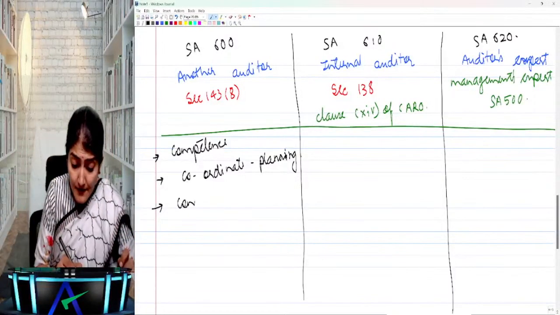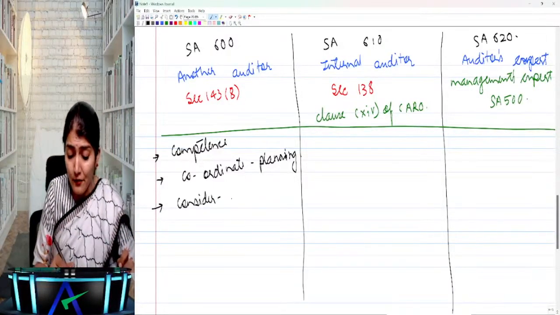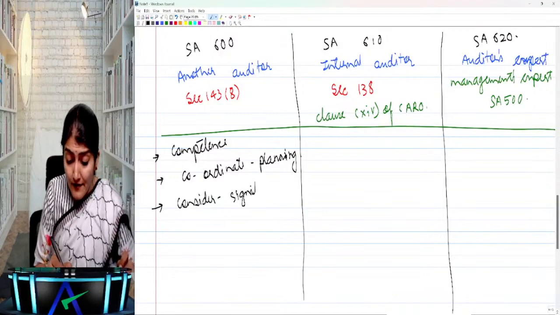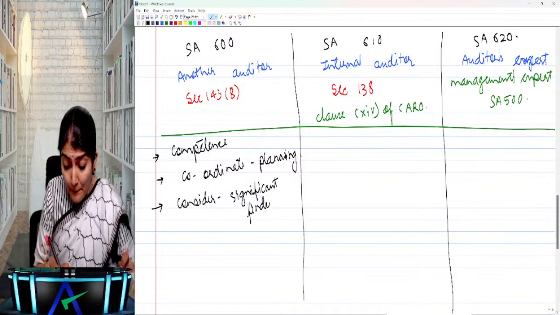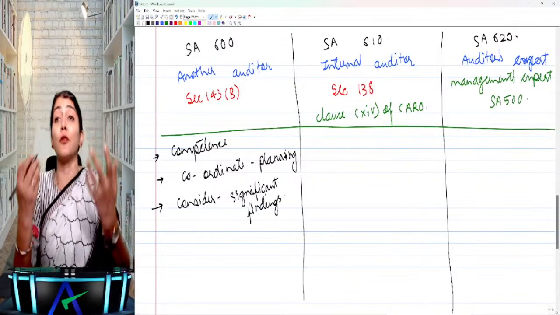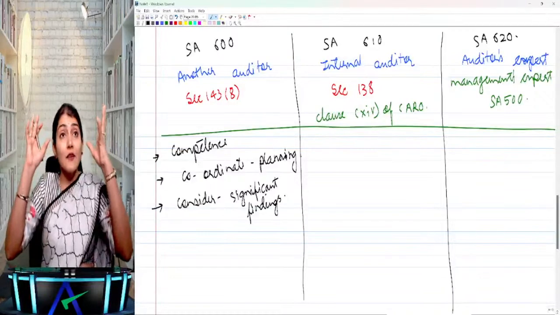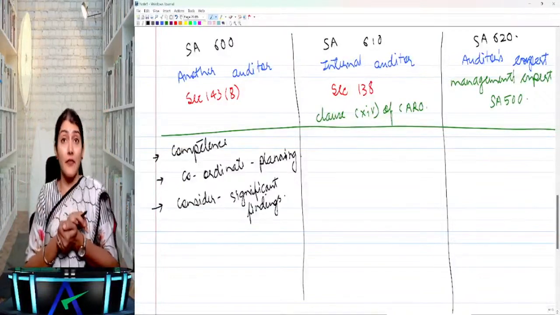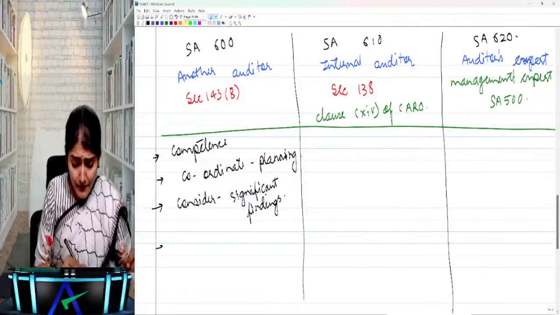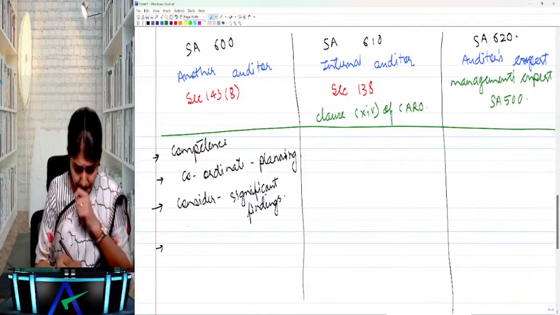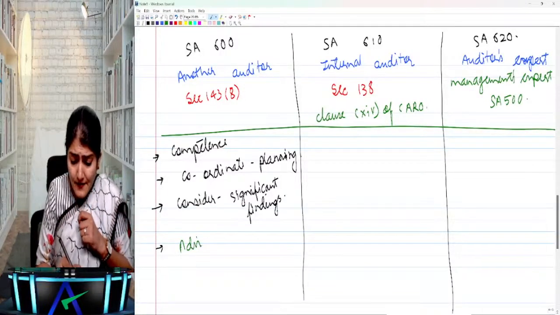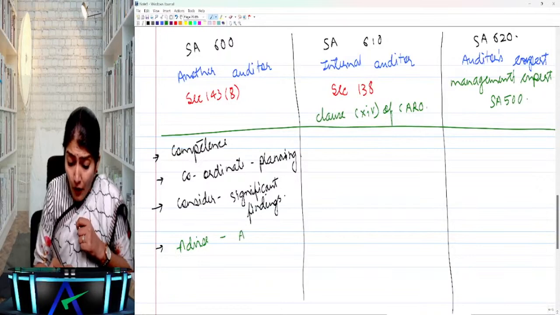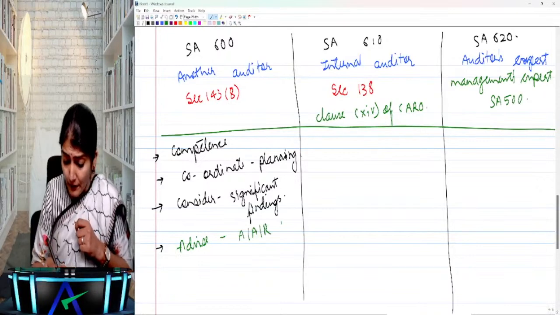So what does it say? Consider the significant findings of the other auditor. So he says at branch level, I have identified a fraud. So you need to check whether at company level this fraud is material or not. Right? So, consider the significant findings of the other auditor. Now, then what does it say? Principal auditor, you need to advise the other auditor as to the auditing, accounting, and reporting requirements.